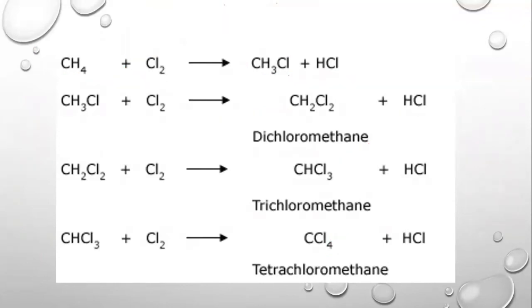If we want to make the structure of the product that has been formed over here, such as this CH3Cl, we are going to make the carbon in the middle, 3 bonds of hydrogen, and 1 bond of chlorine.